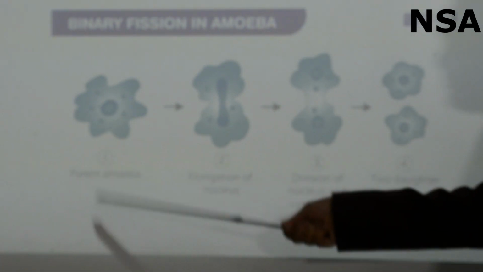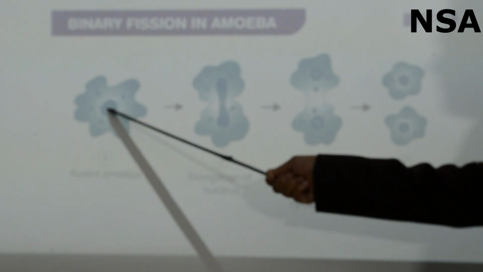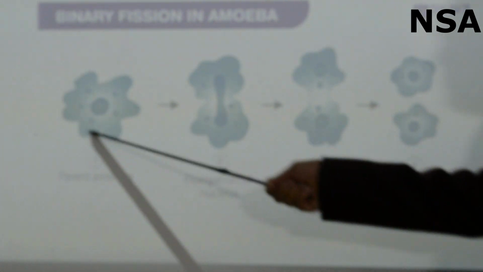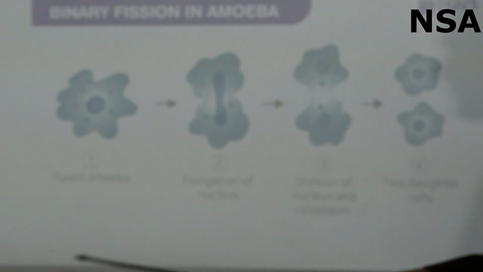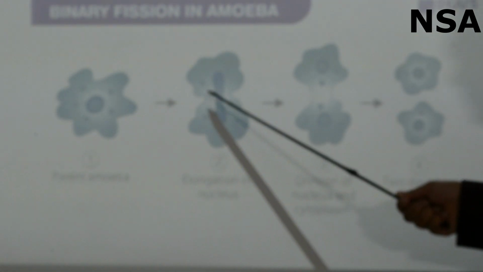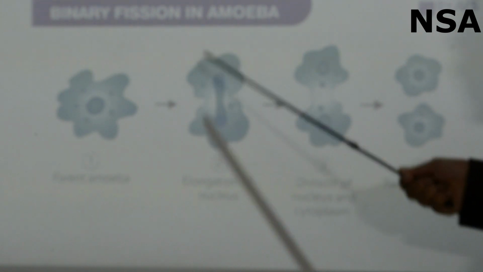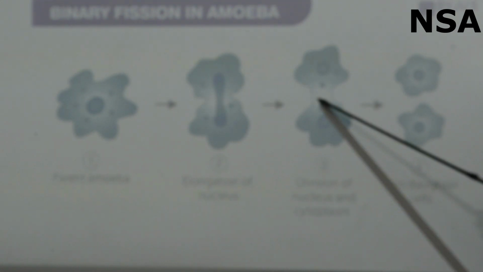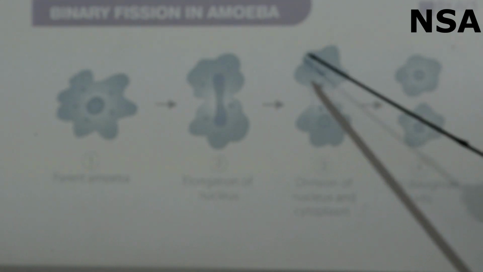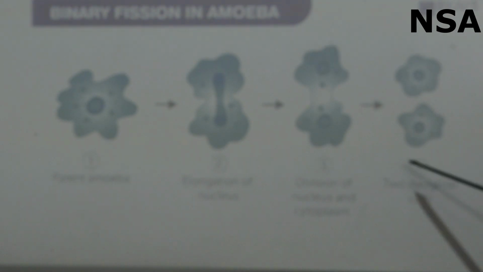This is the parent amoeba, and this is our nucleus, and the remaining part is our cytoplasm. First, this nucleus will divide. After this nucleus division, the next step will be division of this cytoplasm fluid, and after that finally it will divide into two daughter cells.